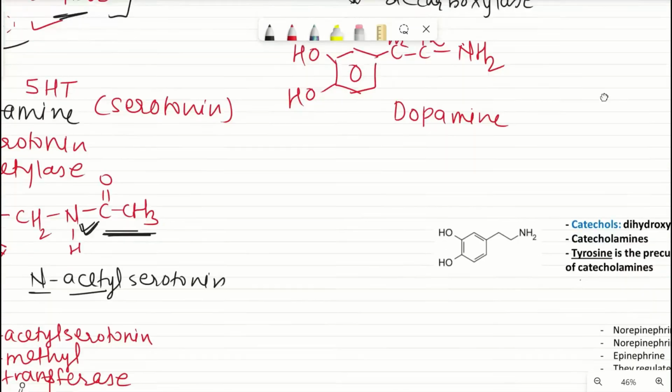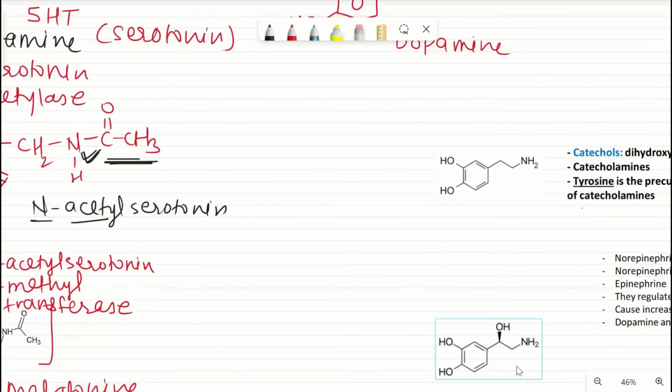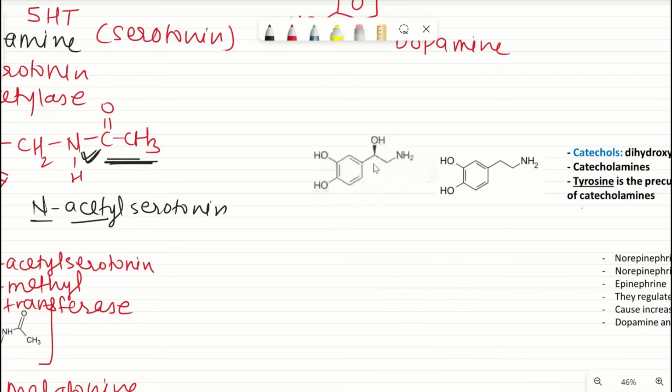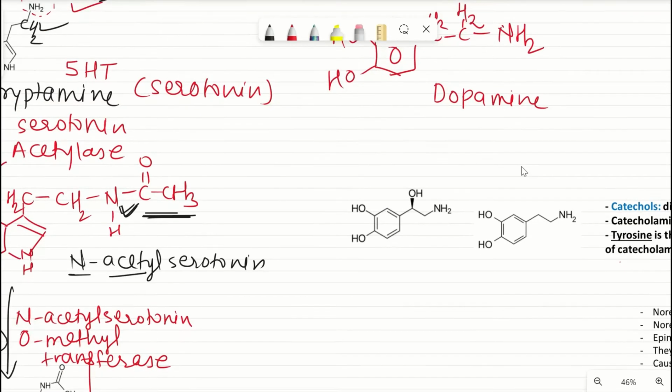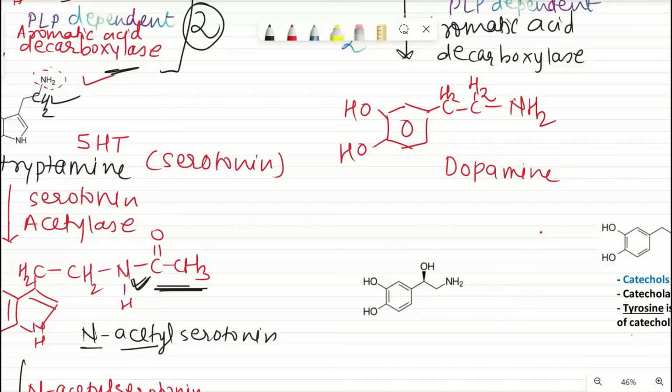Now from dopamine, what is synthesized? See this, norepinephrine, right? Norepinephrine will be synthesized from dopamine. Now if you look at the structure of dopamine and norepinephrine, this third OH is coming into the picture. So who is bringing OH into the picture?